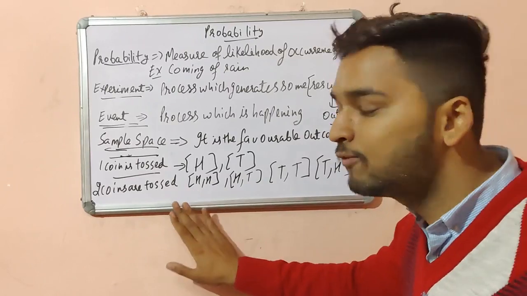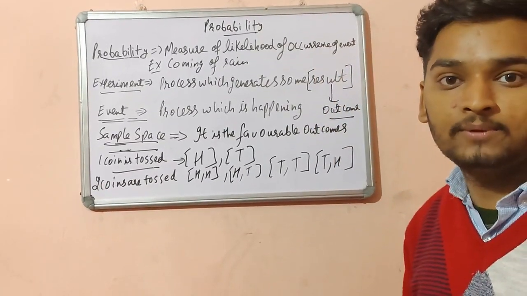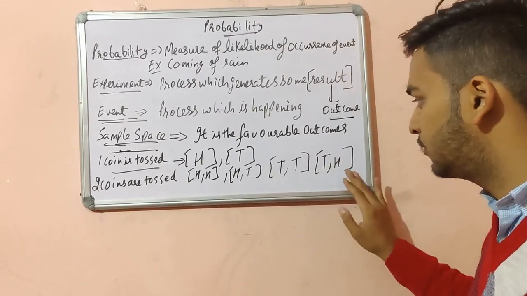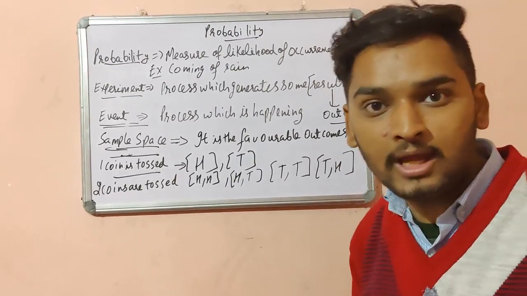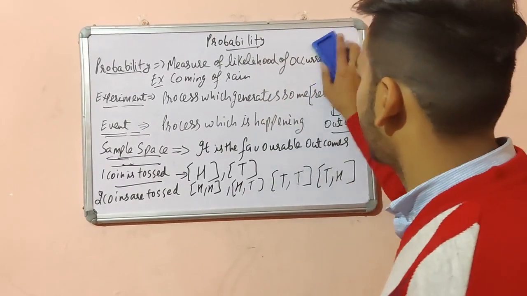So we have only 4 outcomes in the sample space when two coins are tossed simultaneously. We don't have any other. I hope you understand this much. Now let's move further.